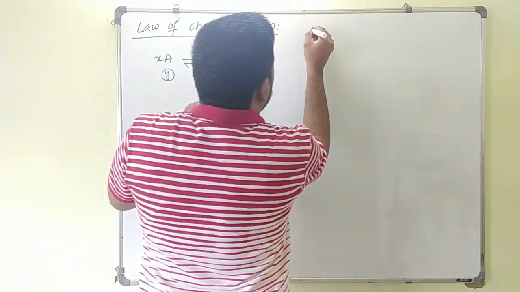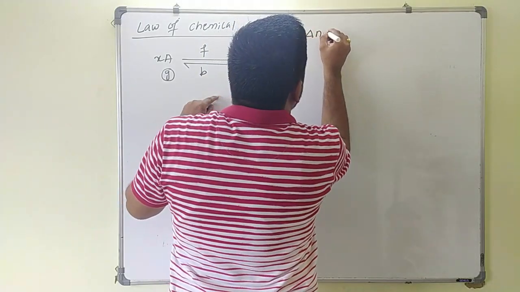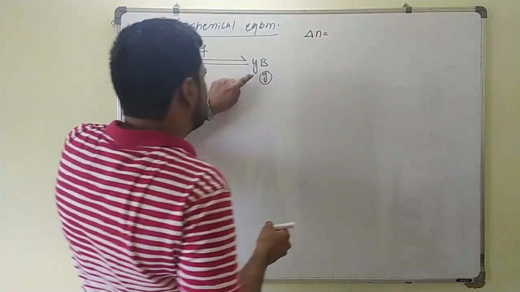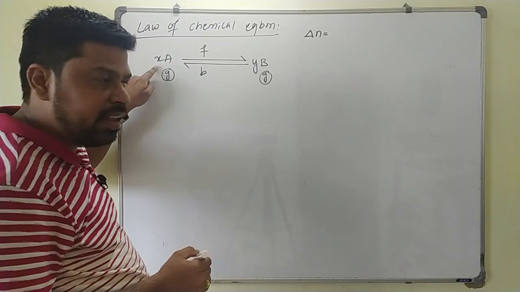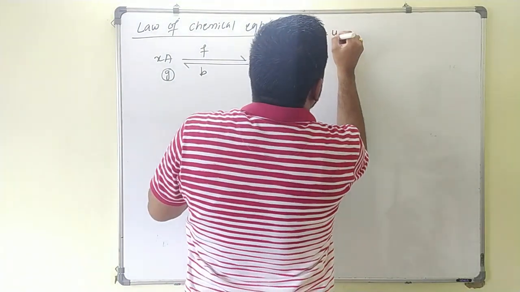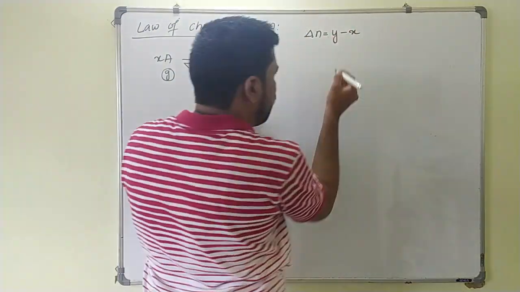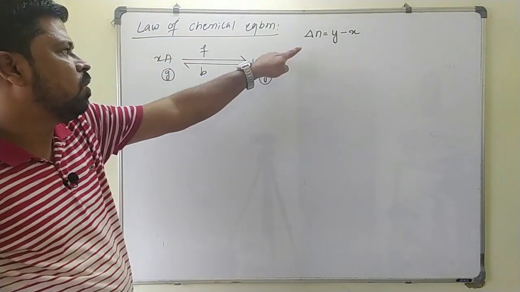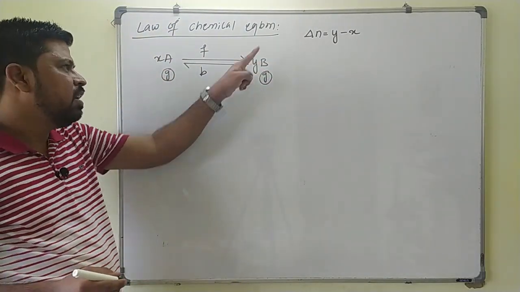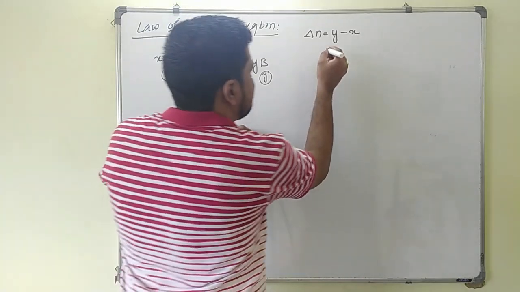So for this reaction, what is the delta N value? Delta N is the number of moles of gaseous product minus the number of moles of gaseous reactant. That is nothing but Y minus X. Here Y is the number of moles of gaseous product and X is the number of moles of gaseous reactant.